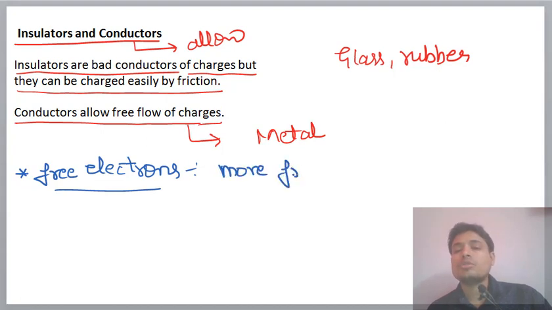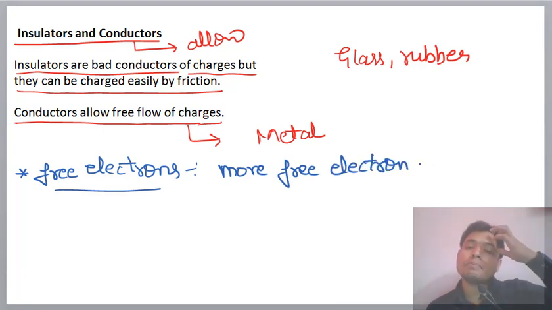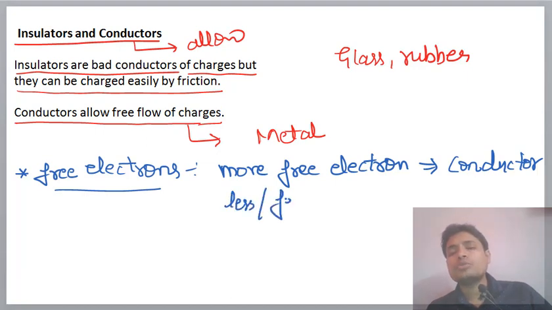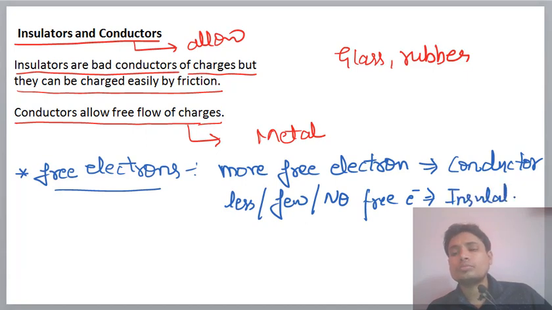More free electrons implies a good conductor. Few free electrons implies a bad conductor. No free electrons implies an insulator.